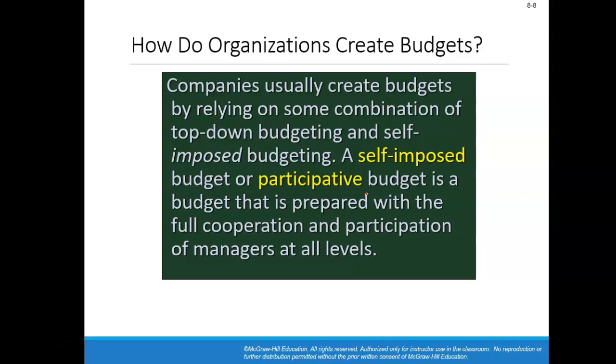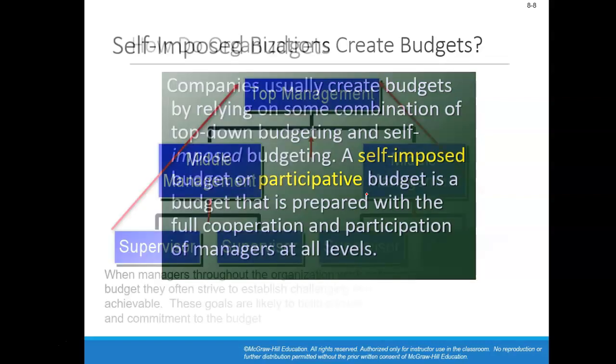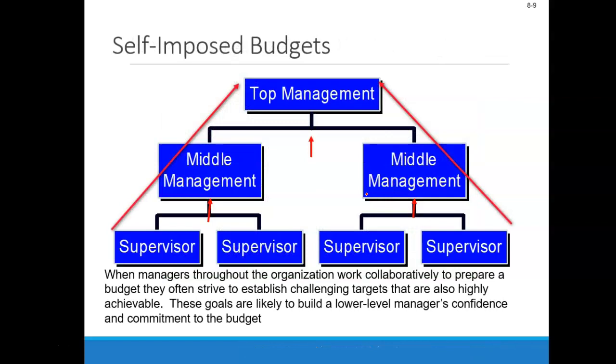So we're going to focus on a self-imposed budget, which is what we call a participative budget. This allows those affected to actually get involved in the budgeting process. Typically, not every employee will have input into the budget. You're going to have your top management, middle management, and your supervisors.